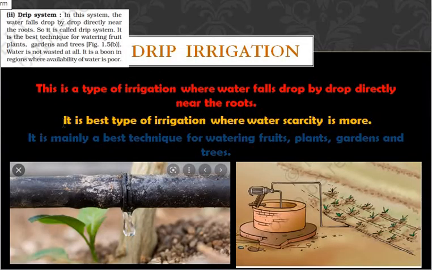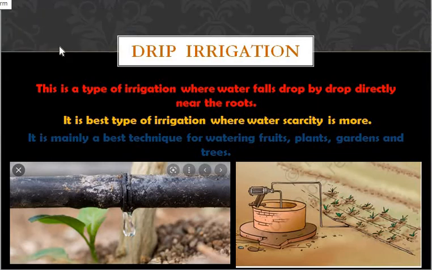Next is drip irrigation. What is this? It is a type of irrigation where water falls drop by drop. Drip means getting drop by drop. Drop by drop irrigation is called drip irrigation. It is the best type of irrigation where water scarcity is more.